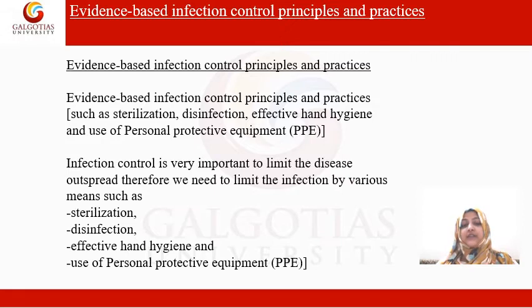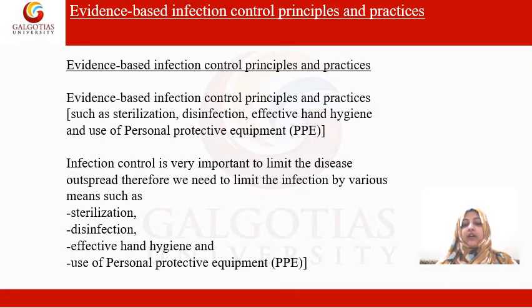As you can see, the government and other health agencies are encouraging people to use PPE kits and masks. Why so? Because they know that by using the PPE kit, hand sanitization, hand washing, or wearing a mask, the probability of getting infected becomes very low. That is why they are encouraging you to do that in this era of the COVID-19 pandemic. It is also helpful in limiting a disease or its outspread.